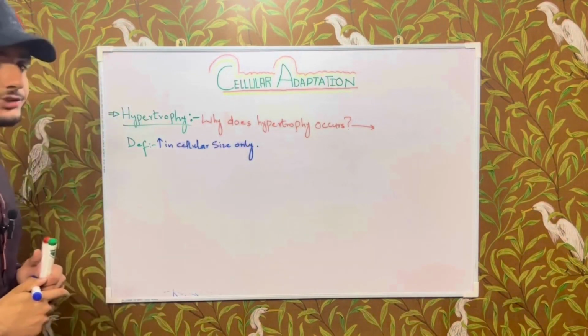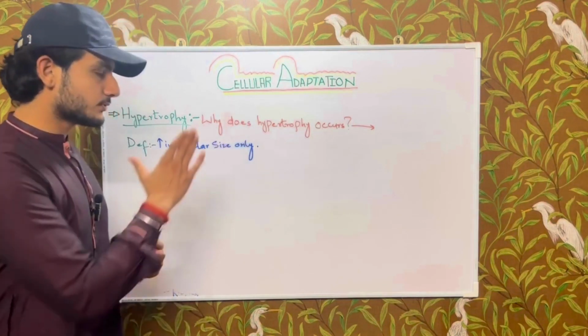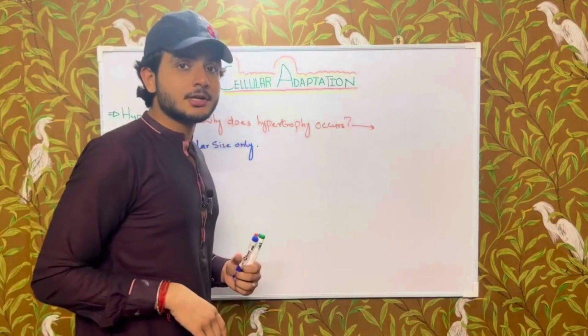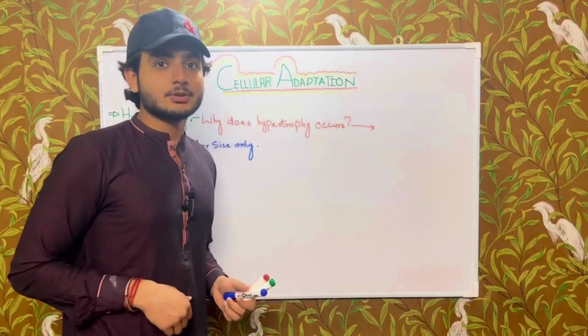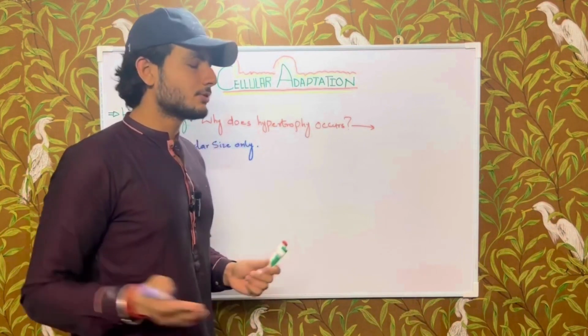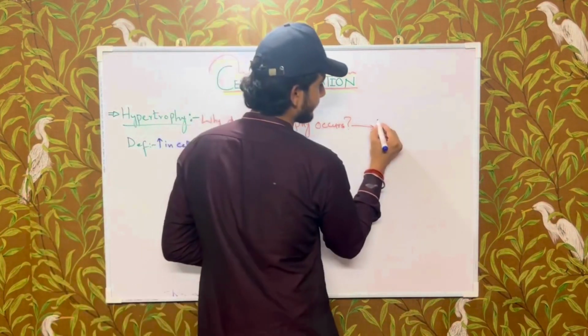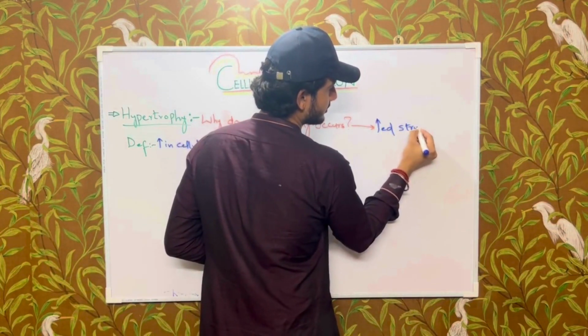The question that must arise is why does hypertrophy occur? We have one reason behind it. Hypertrophy occurs because of increased structural protein synthesis. Structural protein is being synthesized more, that's why hypertrophy occurs.